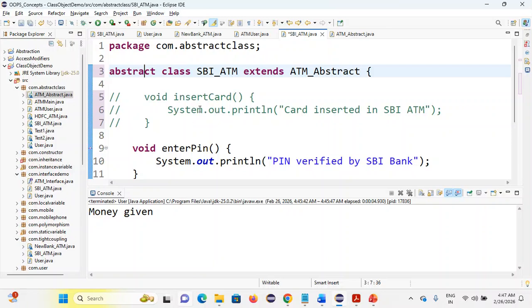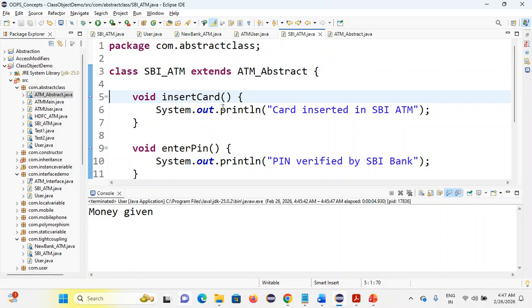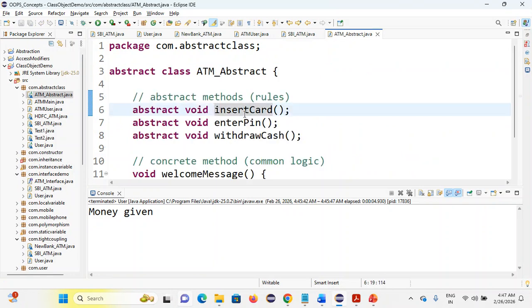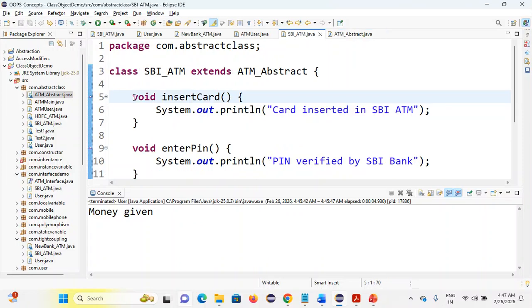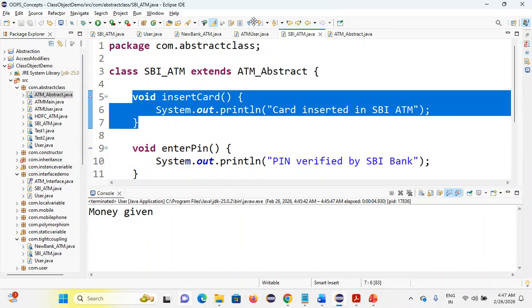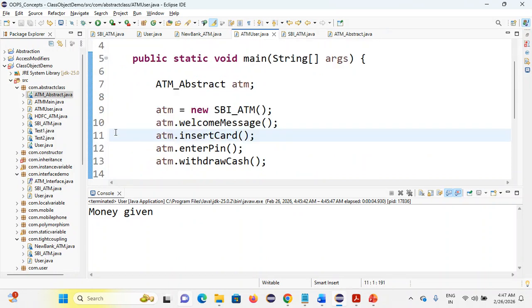So the problem has been solved. This is the second solution. The first solution is you have to implement it. That is the rule we are defining. Whatever methods you declared, we have to define them. All methods have to be implemented. Plus, calling or not calling is the user's choice. In case you are not calling, no issues.